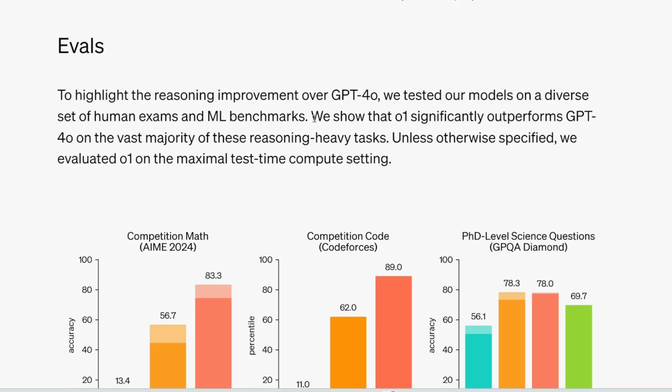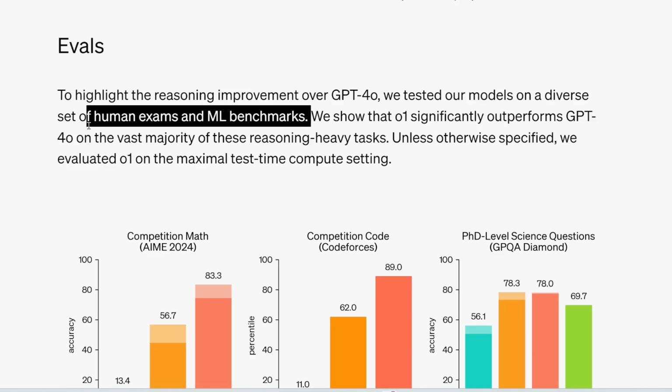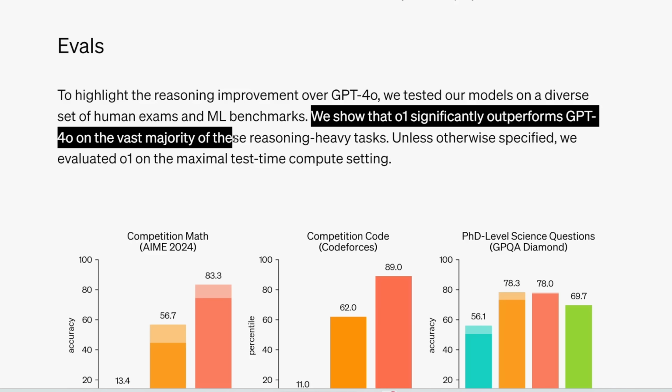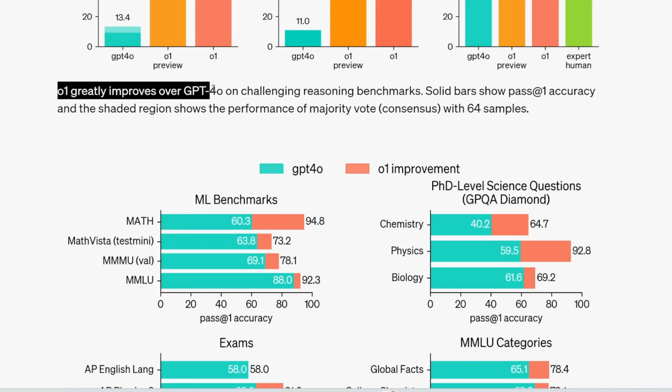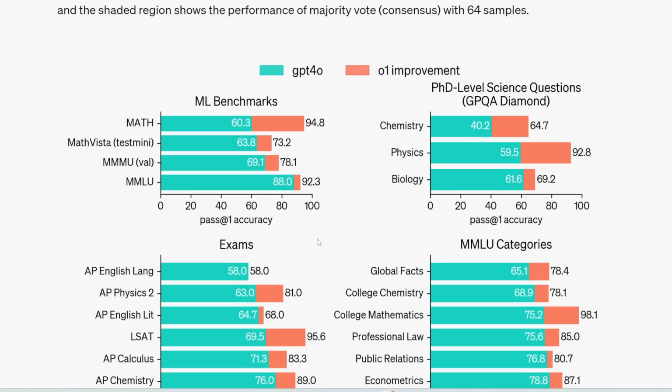Here's what they wrote in the blog. We show that o1 significantly outperforms GPT-4o on the vast majority of these reasoning-heavy tasks. o1 greatly improves over GPT-4o on challenging reasoning benchmarks. So here are more benchmark scores, and I'm going to go over these in a second, but benchmark scores aren't everything. So first of all, I'm going to show you how to use it, and then I'm going to test this out myself and compare this with one of the leading competitors out there, Claude 3.5 Sonnet. So you can decide for yourself which one is better.